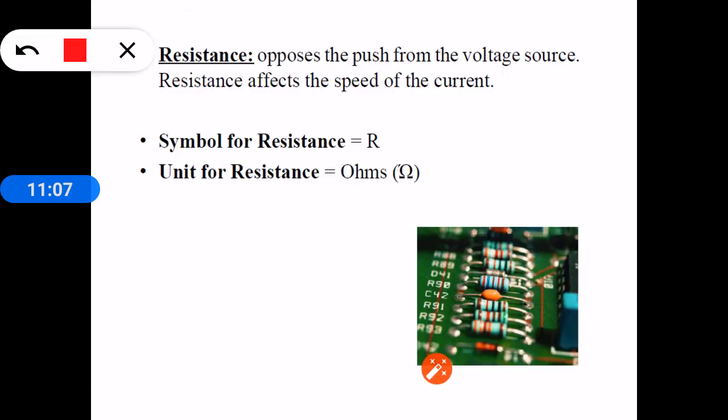Resistance is defined as the property of a material because of which it does not allow the flow of current through the substance. Or resistance is defined as the property of a substance because of which it opposes the flow of current. These are the images of resistors. The symbol of resistance is R and the unit of resistance is ohm.